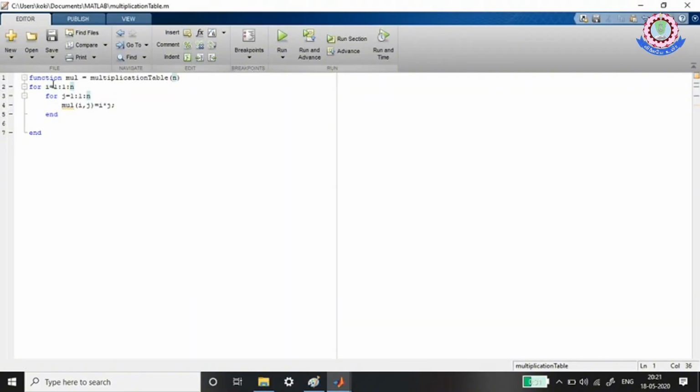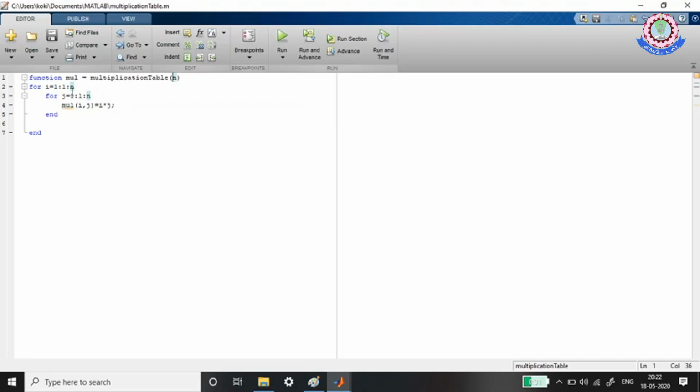Okay, so I have used a function. This is my output variable, mul is my output variable, multiplication table is my function name, and n is the input variable which I am passing to this function. I have used only 2 for loops. One for loop will go from 1 to n, and another for loop will also go from 1 to n. Each number will get multiplied and stored in this output variable.